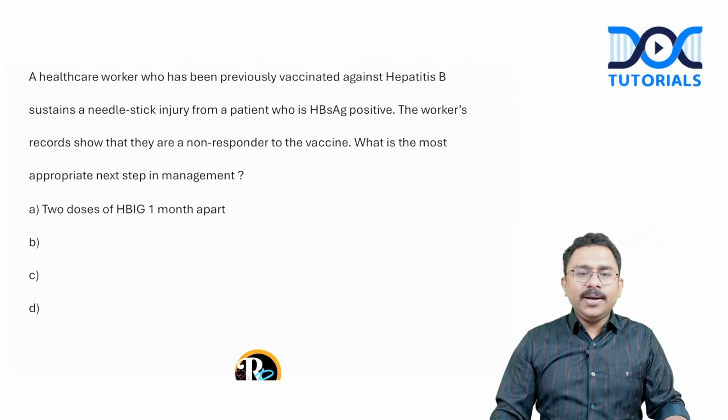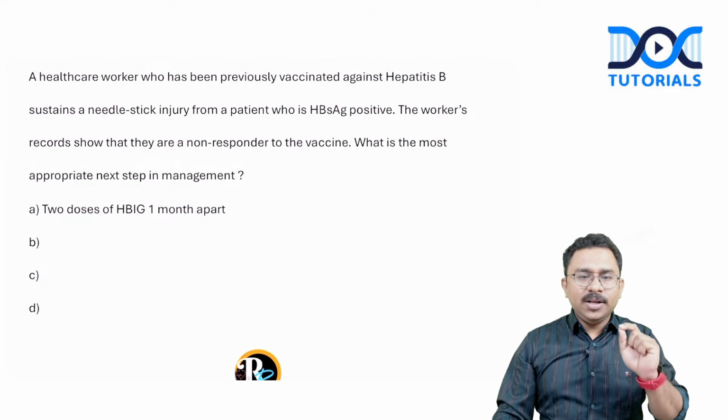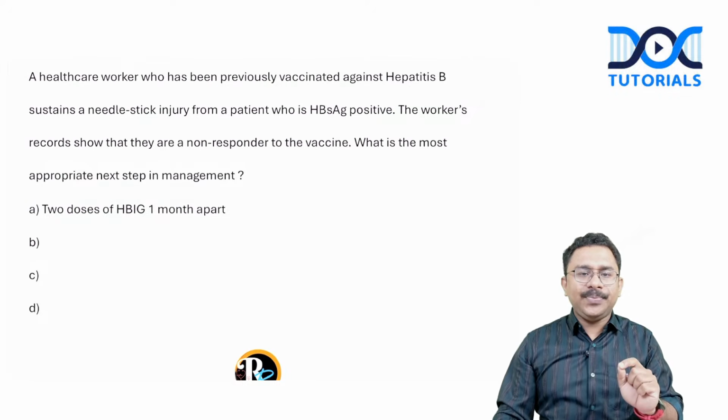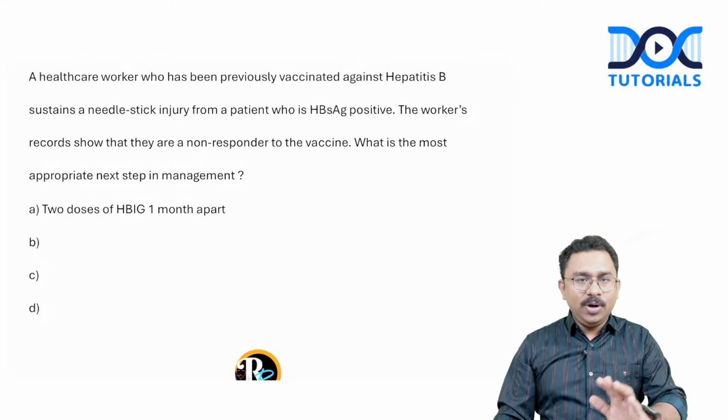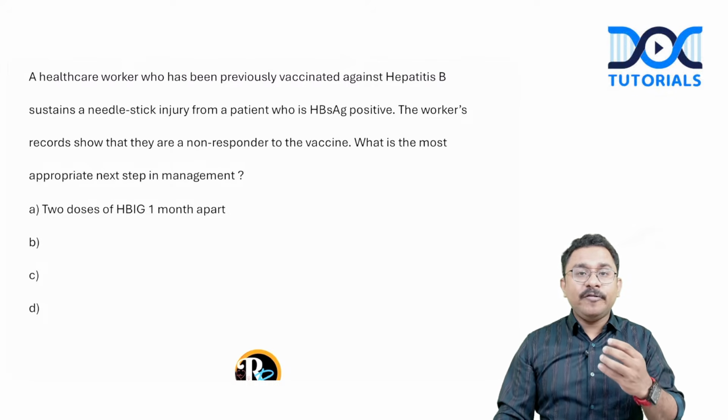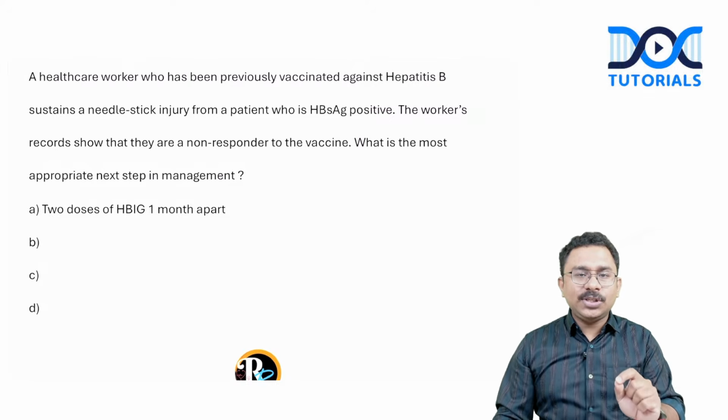A healthcare worker who has been previously vaccinated against hepatitis B sustains a needle stick injury from a patient who is HBsAg positive. Next line is very important. The worker's record shows that they are a non-responder to vaccine. What is the most appropriate next step in the management? I couldn't gather all the options, but from what I understood from the students, there was an option of 2 doses of HBIG 1 month apart.